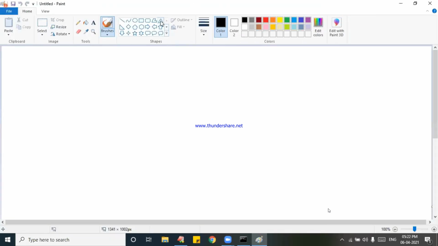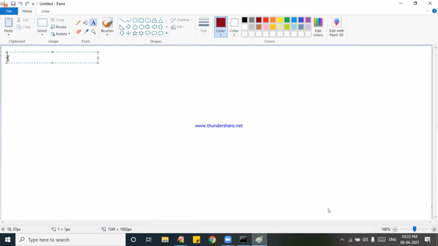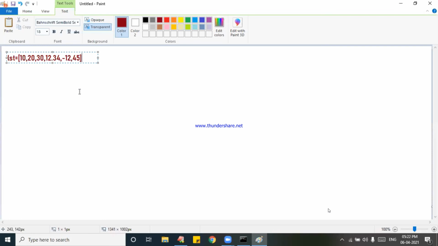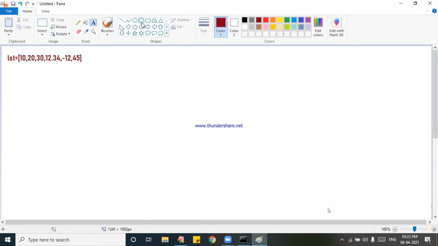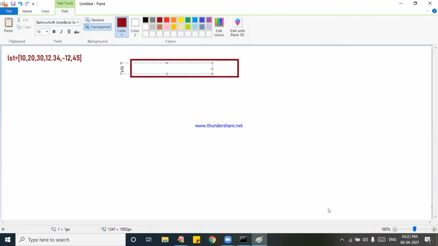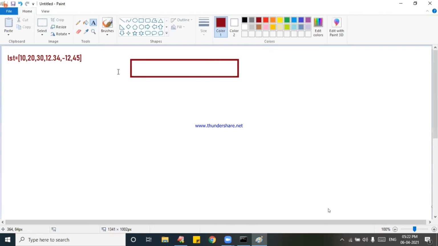Now see, I take one paint. There I am taking LST is equal to the values. Once you take those values, this is called my LST.